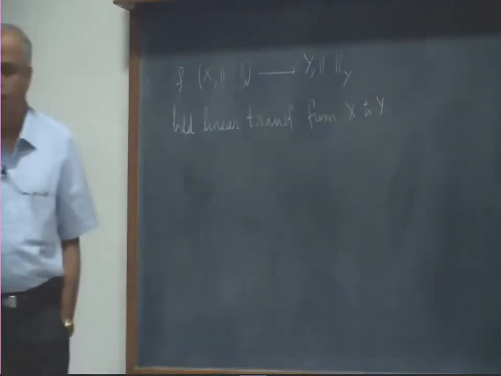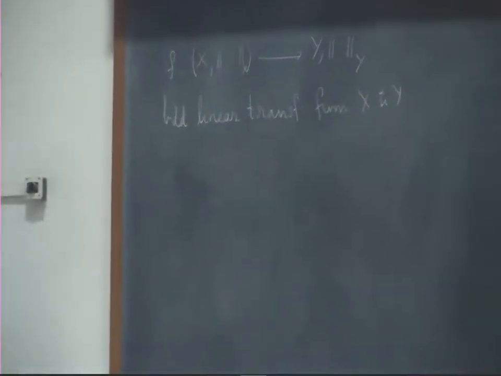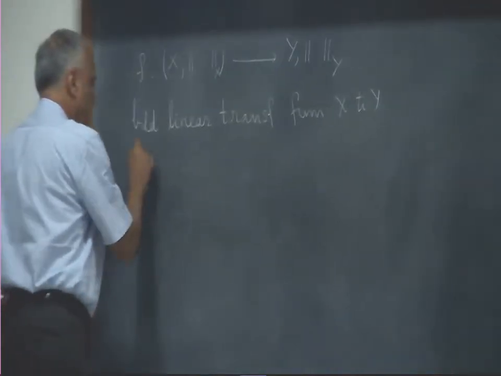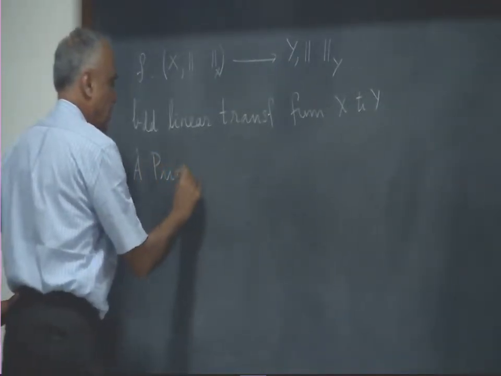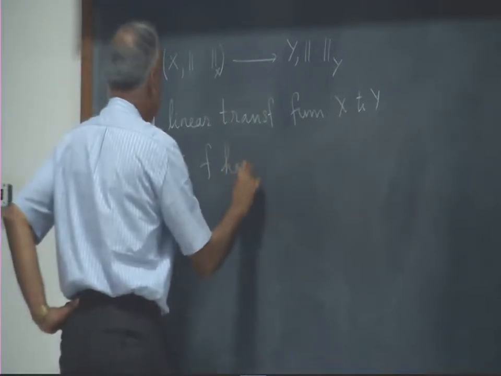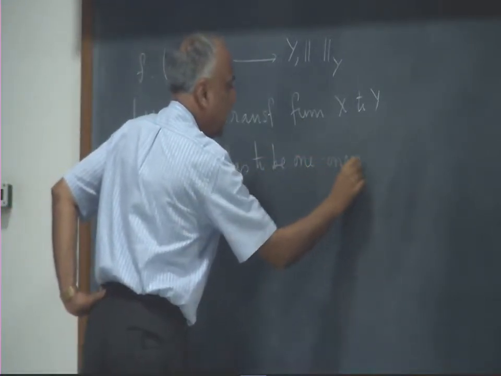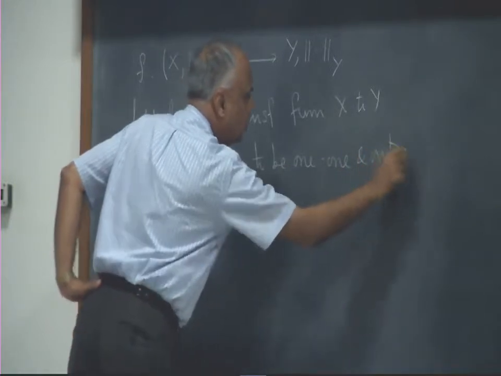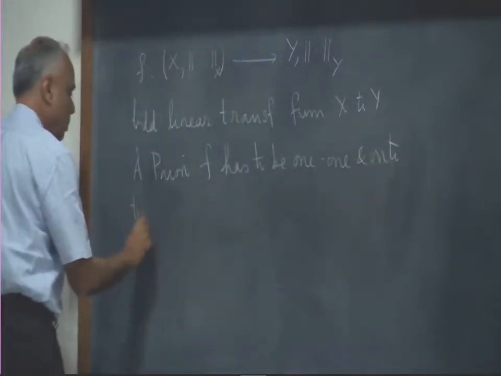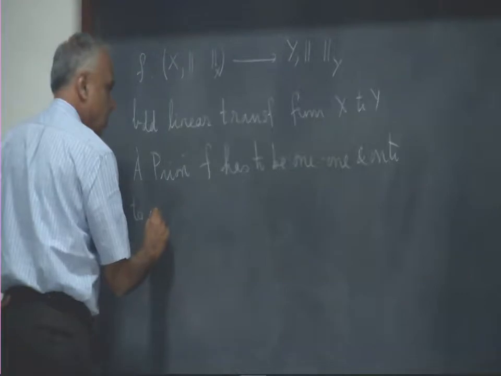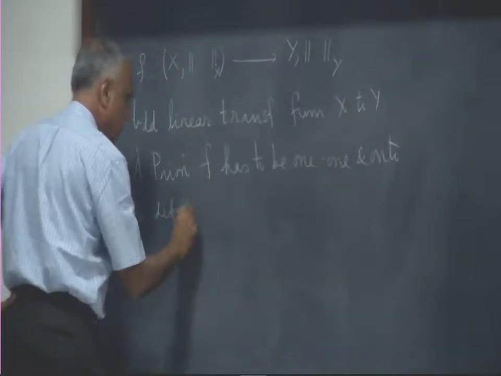Okay. And then we found that a priori F has to be 1-1 and onto to define F inverse.